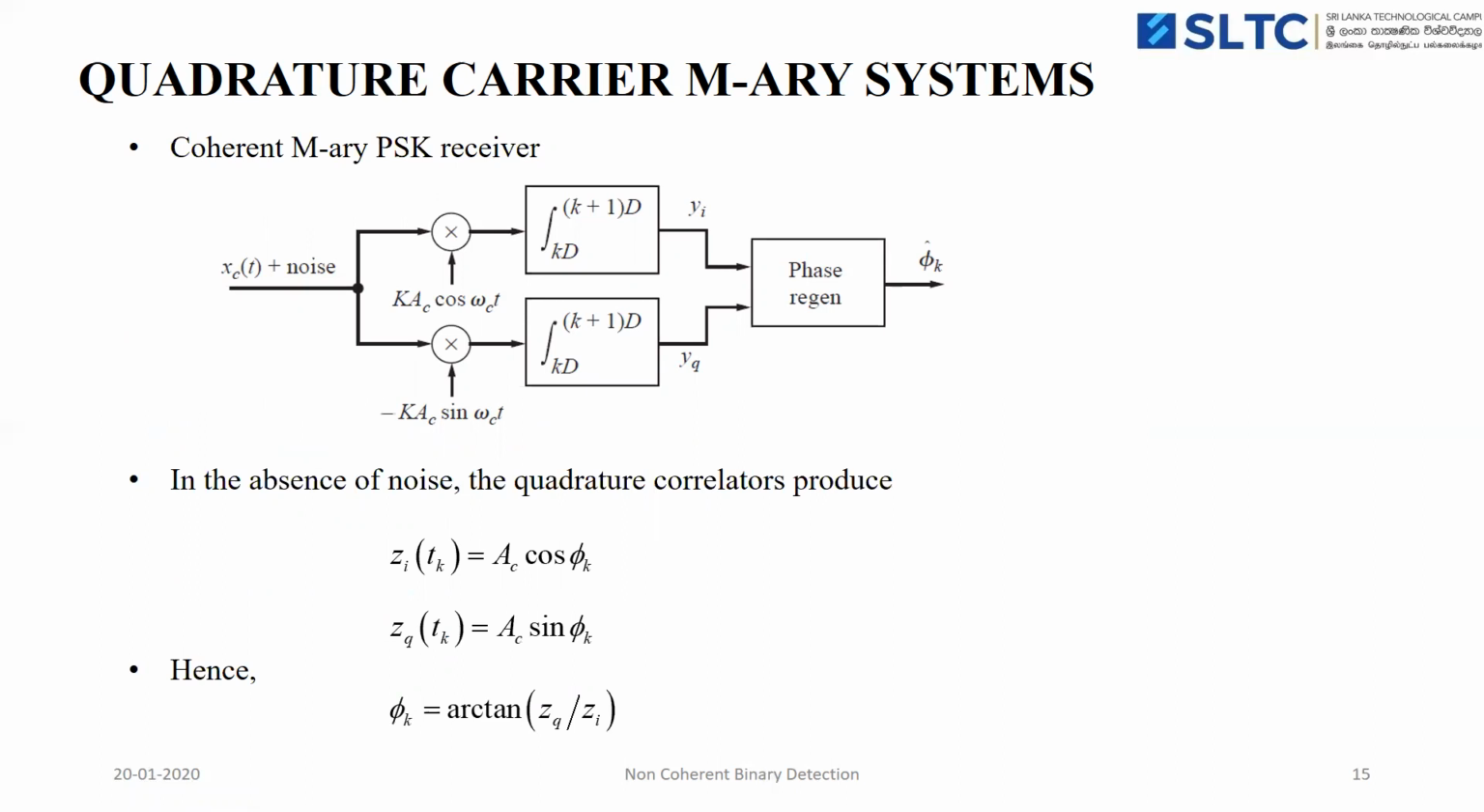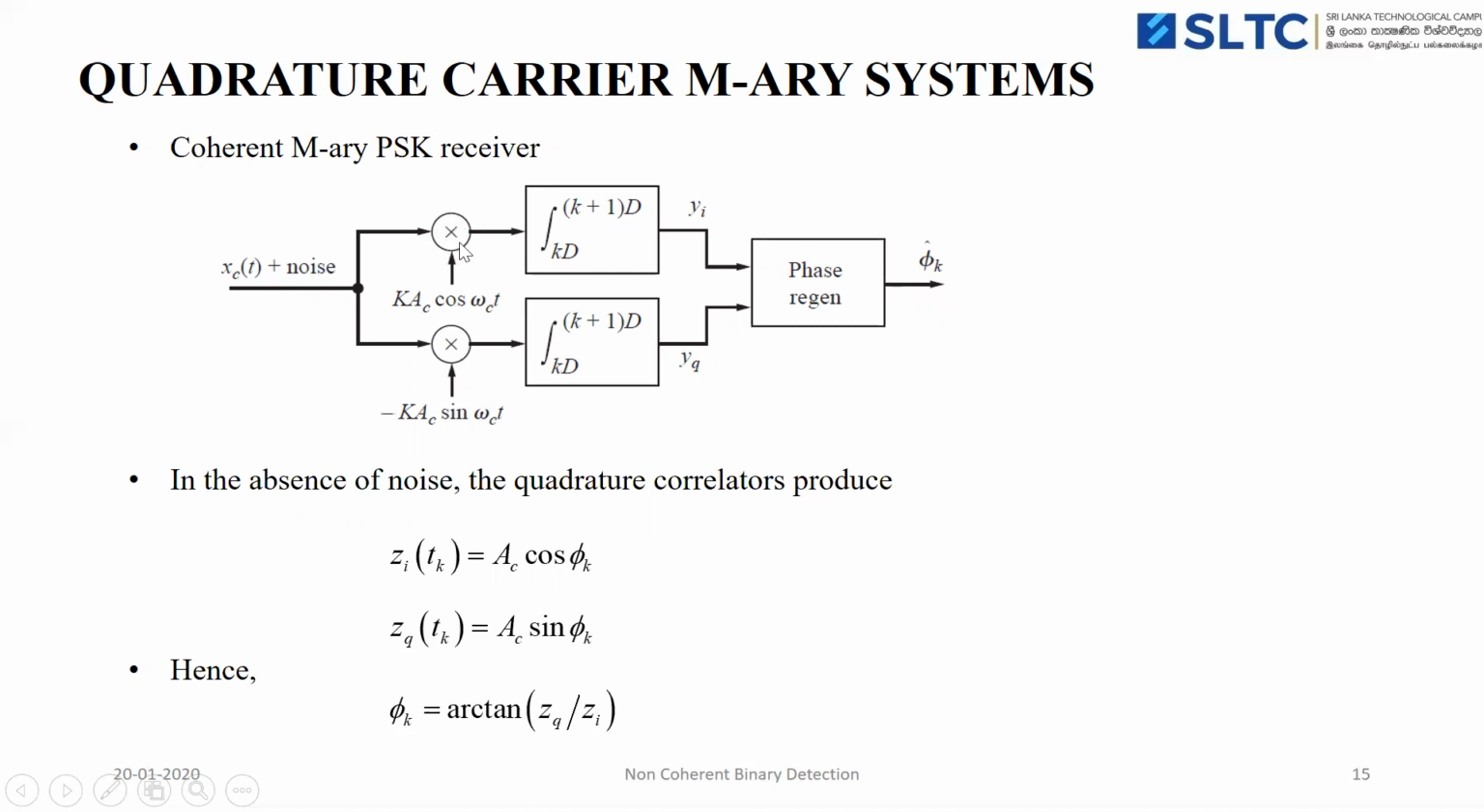So this block diagram shows the coherent M-ary PSK receiver. This is a correlator based receiver. It consists of two channels, in-phase and quadrature, and in each channel there is a correlator or multiplier, where one of the inputs is the carrier signal, and then we are using an integrator. The input signal is Xe(t) plus noise, the received signal given to both the in-phase and quadrature channels, where the correlator is present.